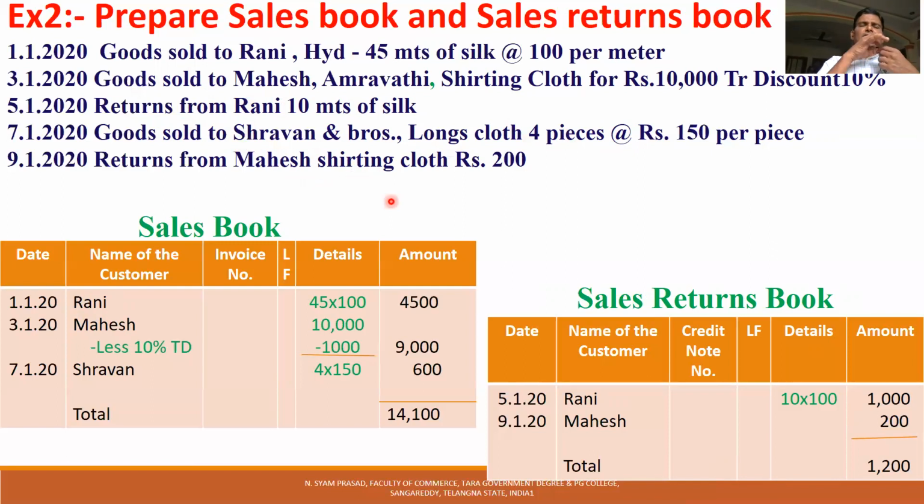These are the transactions. We have to prepare a sales book, and in the sales book we have to enter the credit sales of goods. What are the credit sales of goods here? Goods sold to Rani, this is a credit sale. Goods sold to Mahesh, this is a credit sale. Goods sold to Shravan, this is a credit sale. There are 3 credit sales to be entered.